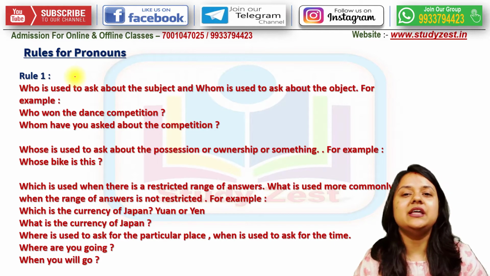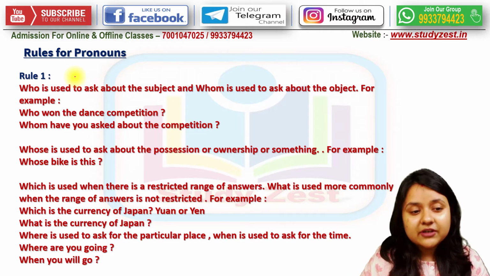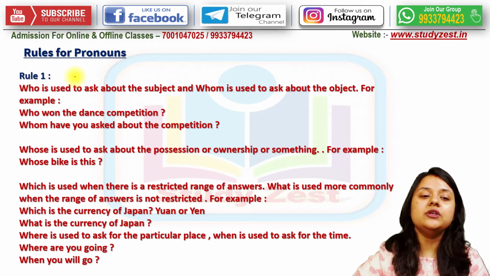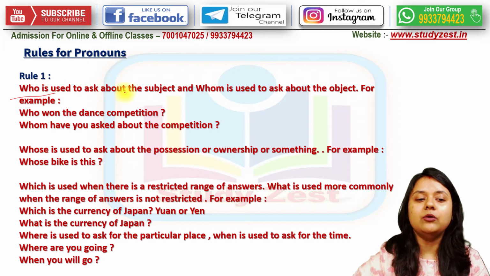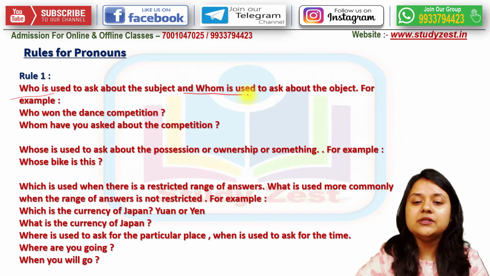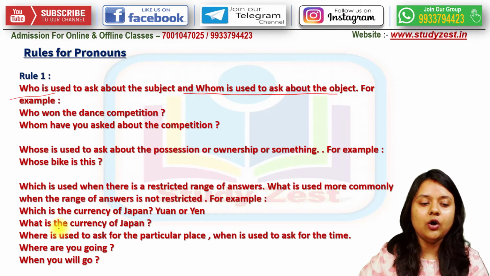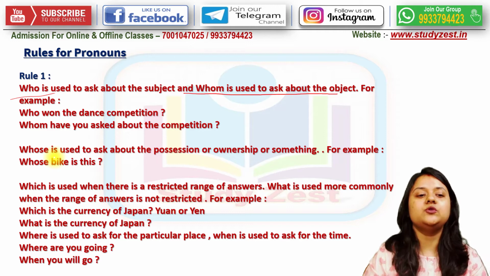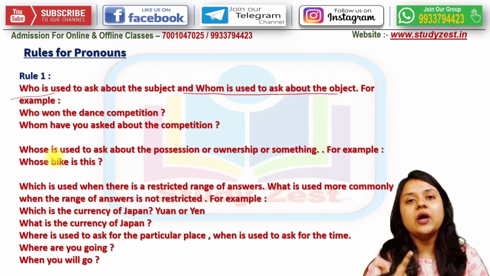Now let us delve into today's class. The first rule that we have here is that who is used to ask about the subject and whom is used to ask about the object. Remember this: in interrogative pronouns we have who and we also have whom.